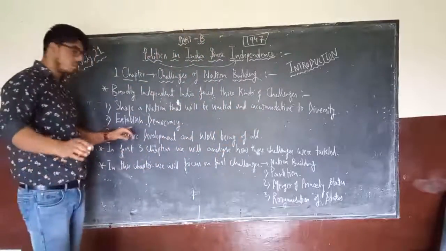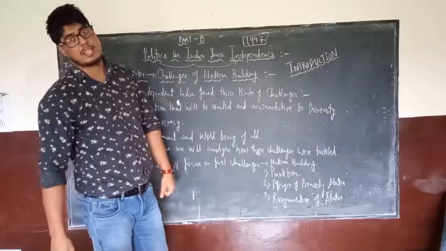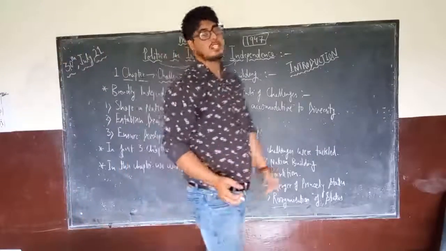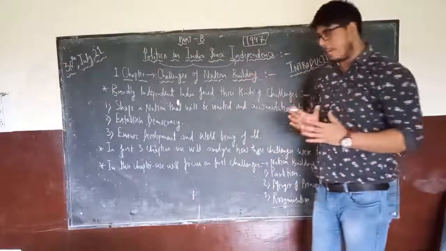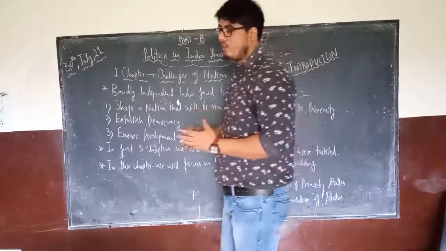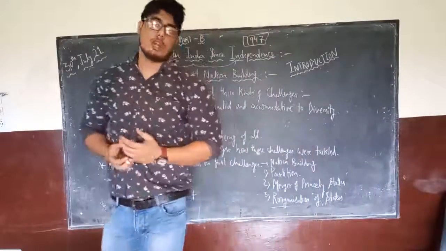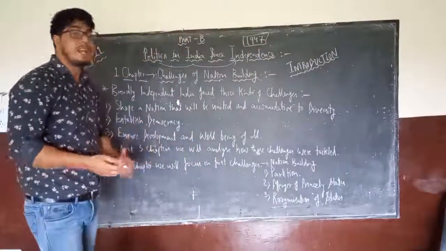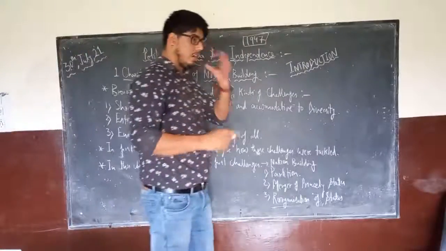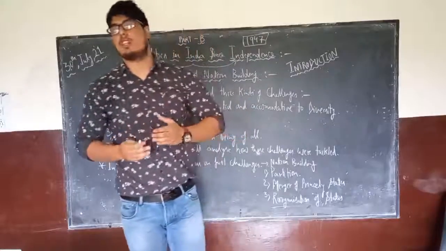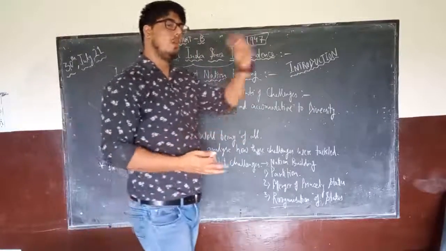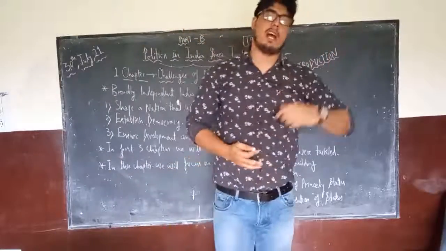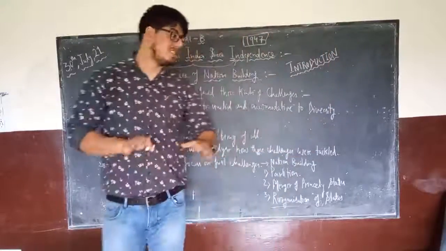Then the second challenge was to establish democracy. Before our independence, we had always dreamed that whenever we gained independence, we would have a democratic form of government and be a truly democratic country where each citizen would play an important role by electing their own representatives who would act on behalf of the citizens. So this was the second challenge.